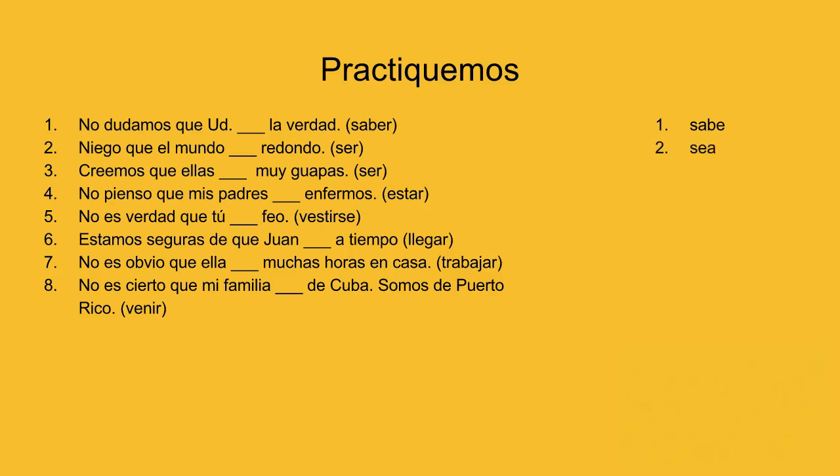Niego que el mundo sea redondo. I deny that the world is round. Since there is denial, it is the subjunctive. Now we know that the world is round, but in this person's mind, he or she is denying it. So it's not about what you think the facts are, it's about the person expressing doubt or uncertainty.